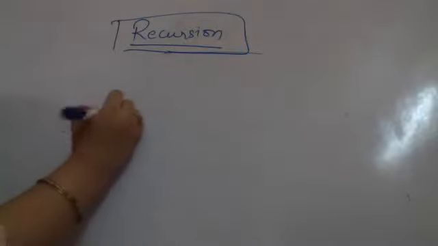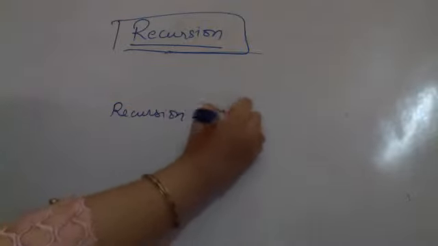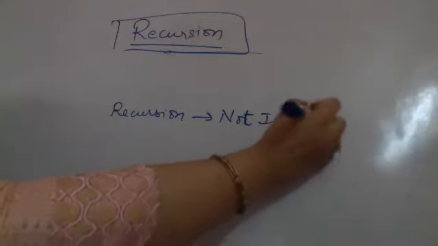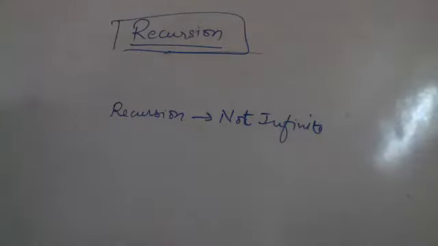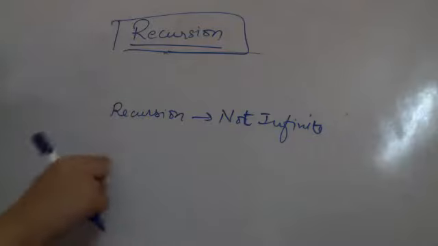We want to make sure recursion is not infinite. This is very important. अगर कोई कंडीशन ही नहीं होगी सफाई की, कब तक करते चले जाओगे आप? कहीं तो वो क्लीनिंग की कॉल स्टॉप होनी चाहिए. You should be able to stop and actually clean somewhere rather than just calling clean.